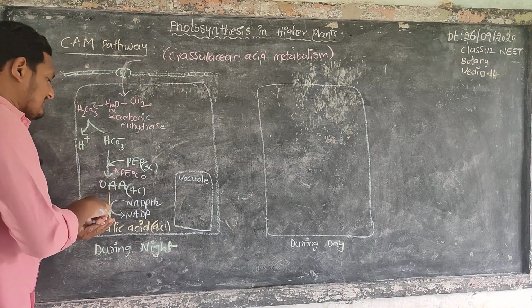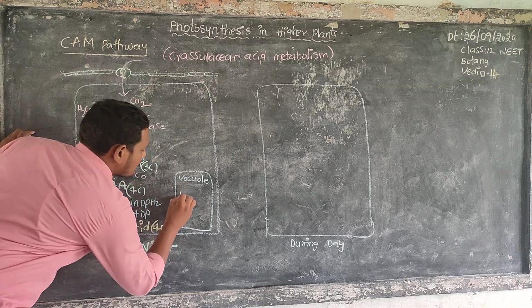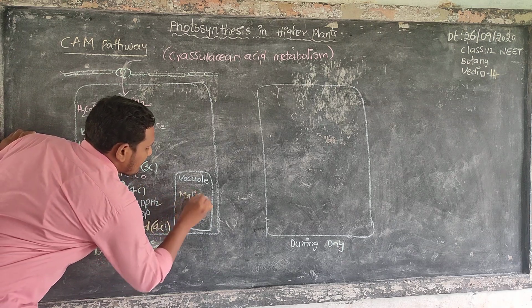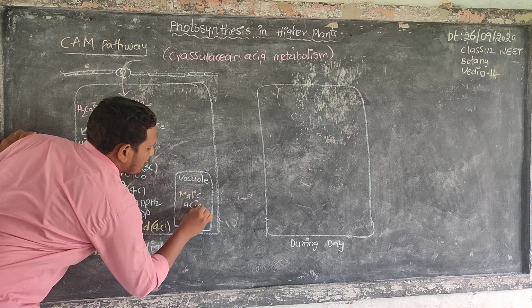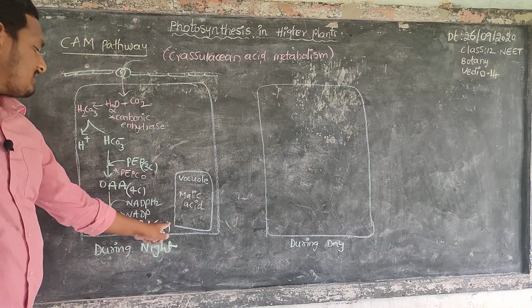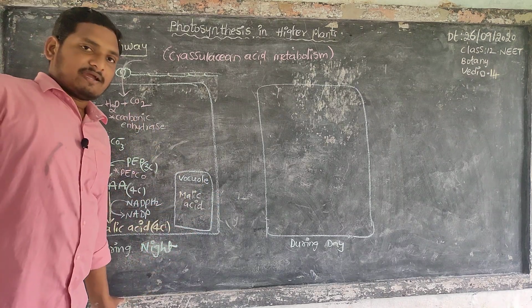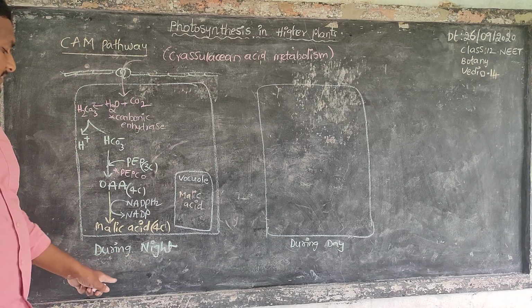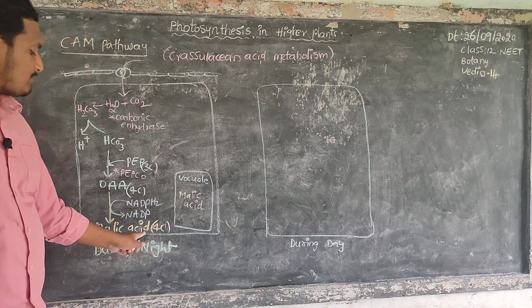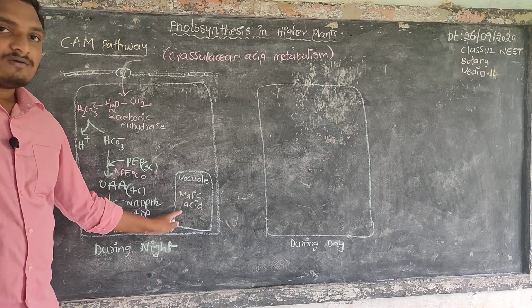This malic acid is stored in the vacuole. Malic acid is stored in the vacuole throughout the night time, in complete night time.